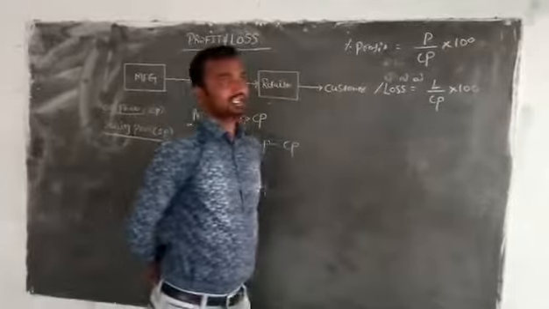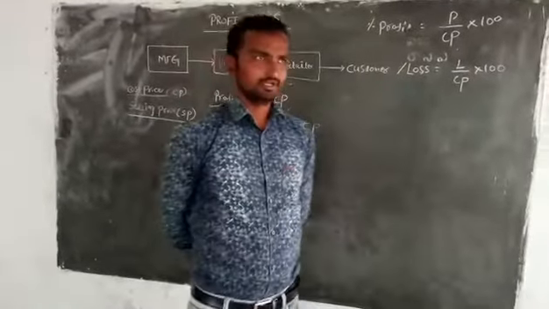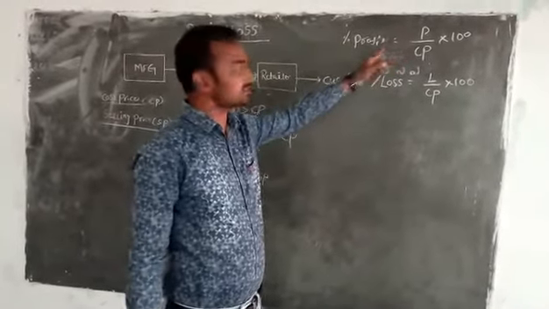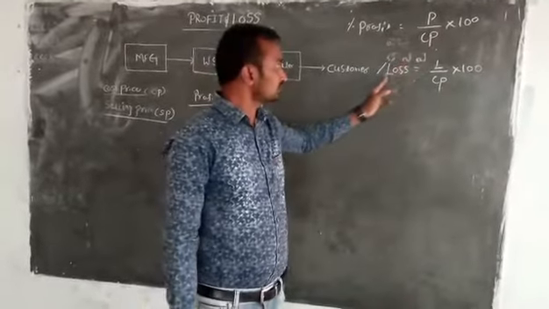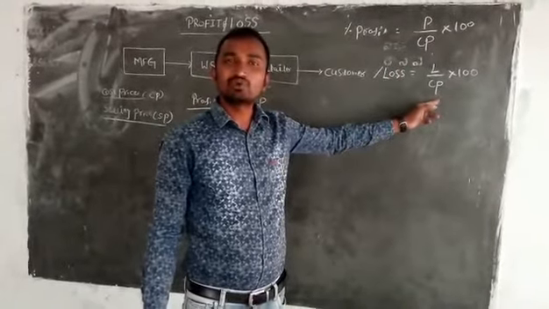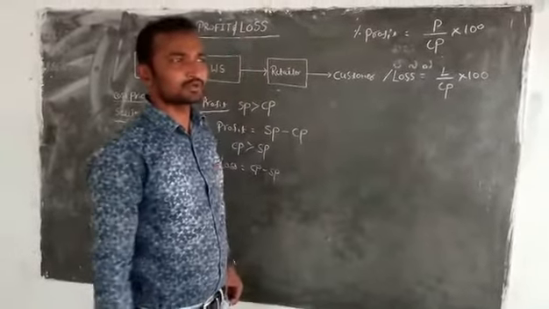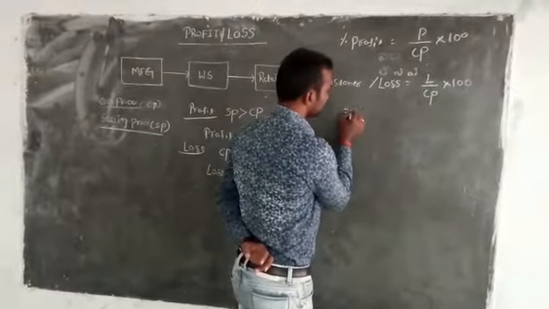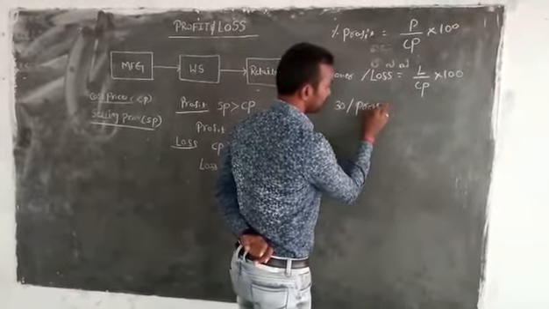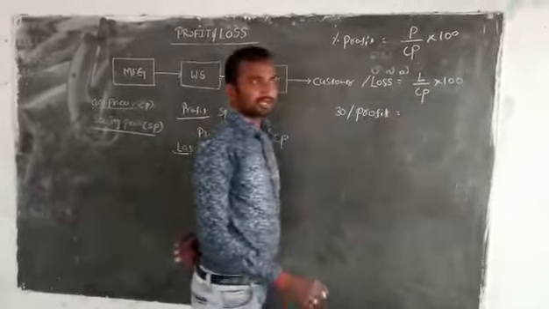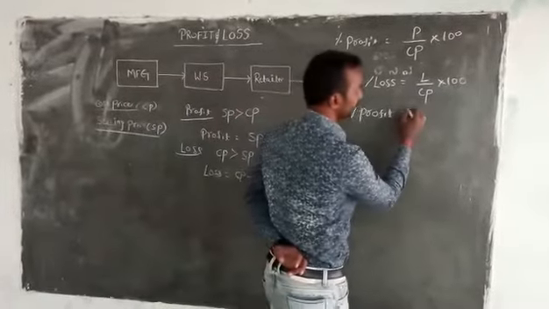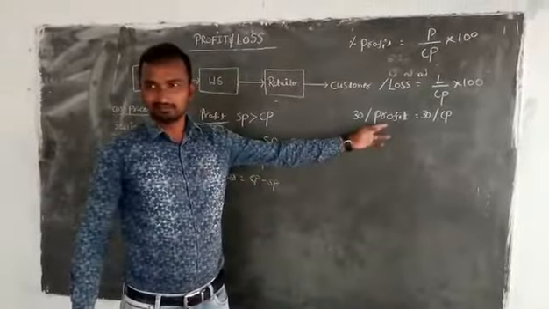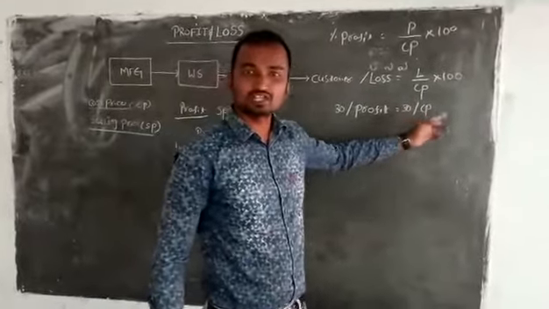Fraction into 100. Here we need to remember one point: whatever it may be, either profit or loss is always calculated on cost price only. Your profit percentage is calculated on cost price, and loss percentage is also calculated on cost price only. Suppose by selling a particular product, a shopkeeper got 30% profit. A person getting 30% profit means he is getting it on cost price only. We need to understand this point very clearly. 30% profit means 30% on cost price only.